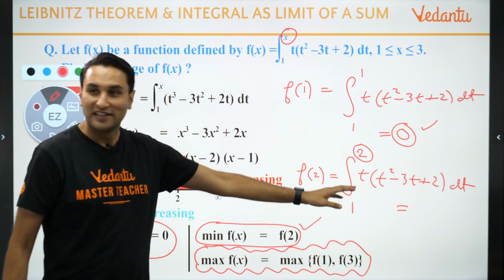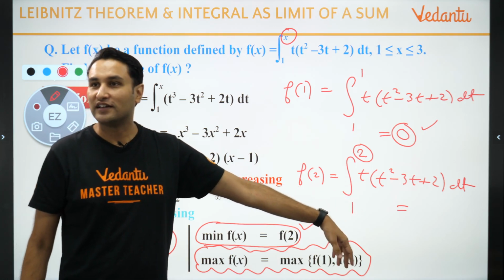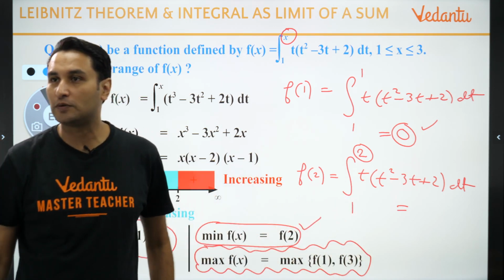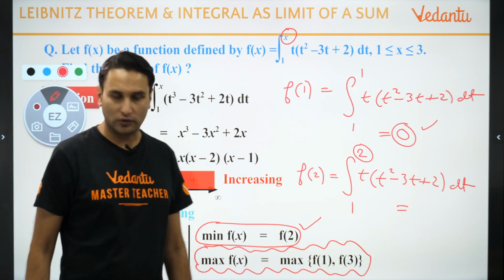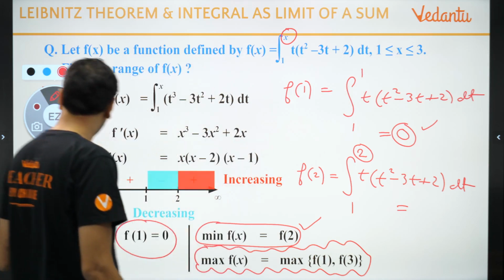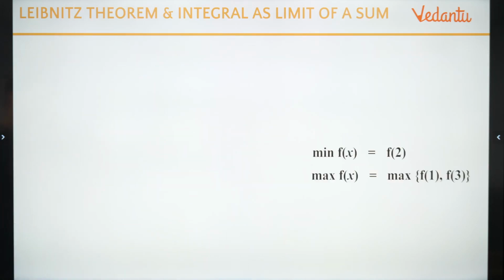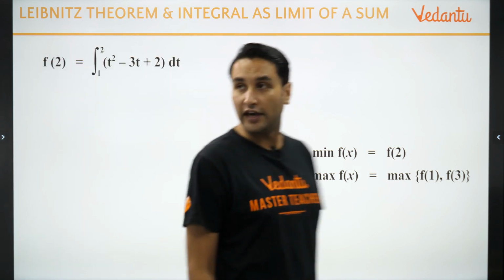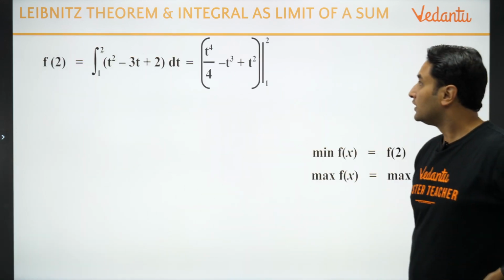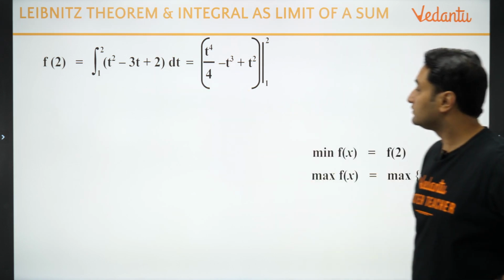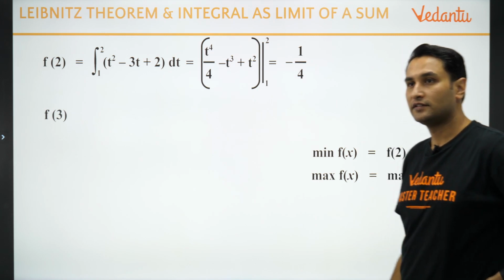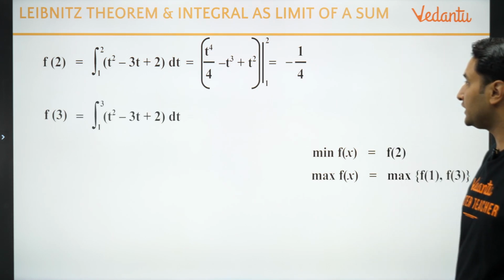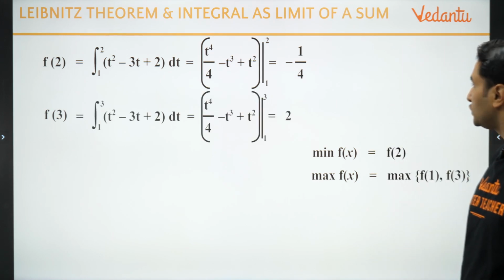Anyways, so has anybody got it? f of 2 is coming out to be minus 1 by 4 and f of 3 is 2 is what Hari is saying. Okay, let us check the calculations. ये रही calculations बच्चों, चेक कर लेना. f of 2, this is the integration, minus 1 by 4 exactly, and f of 3 is 2. Awesome.